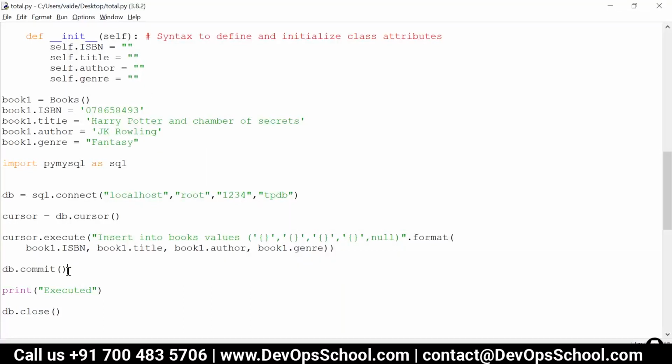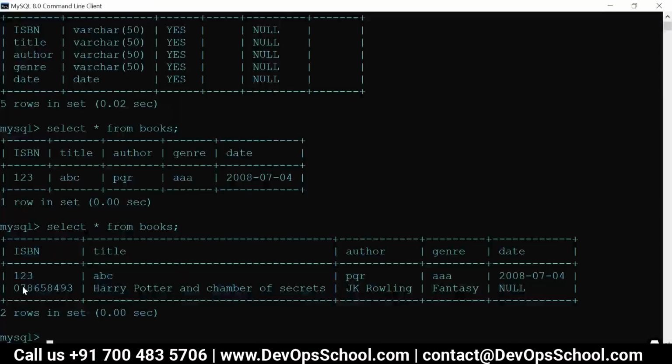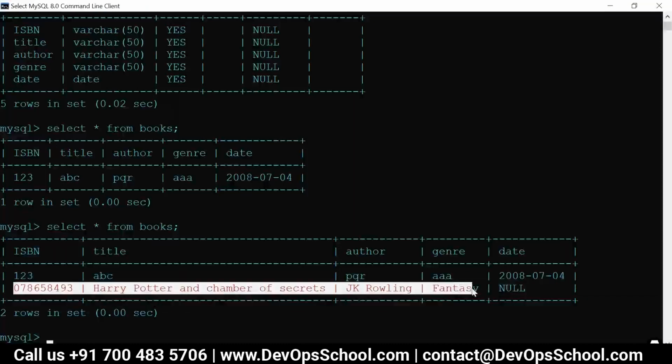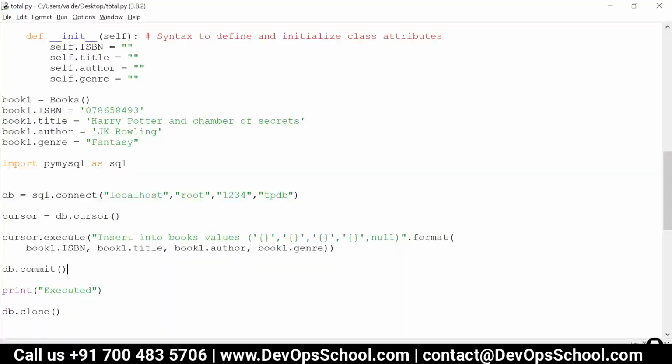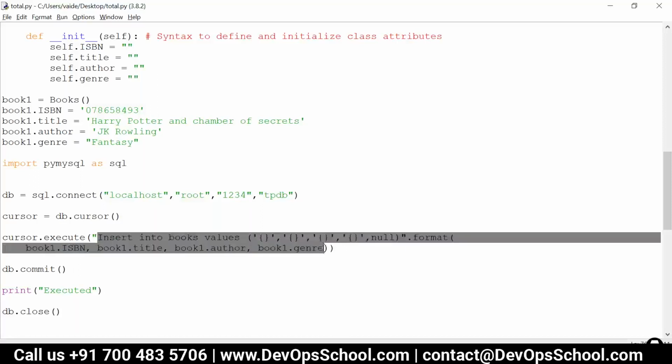So database.commit, and now the data is inserted. In this way, we can insert the data. In the same way, we can connect and fetch the data. So instead of inserting, I'll just